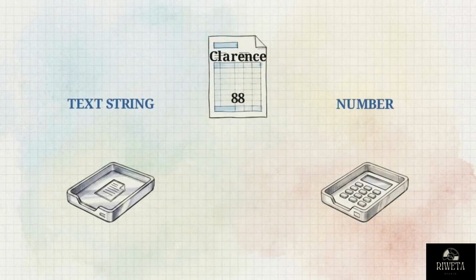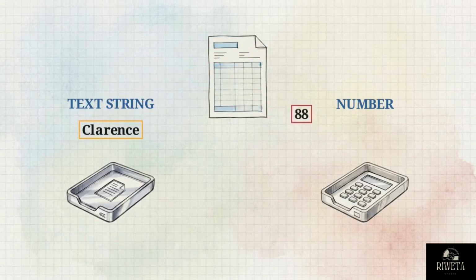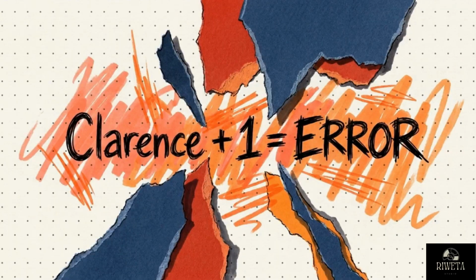This process relies on clear data types. A computer treats a name as a text string and a grade as a number. If a filter tries to perform a math equation on a word, the entire procedure will fail.